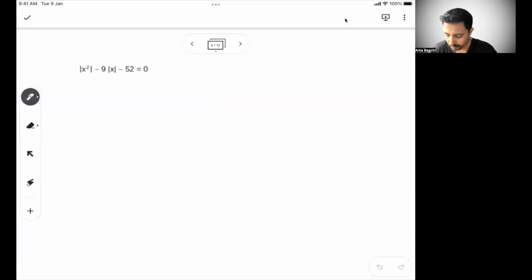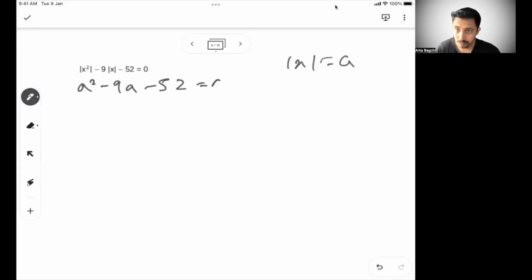This is mod x square minus 9 mod x minus 52, right? So how are we going to solve it typically, let's see. Let's say mod x equal to a. So we can write this equation as a square minus 9a minus 52 is equal to 0.